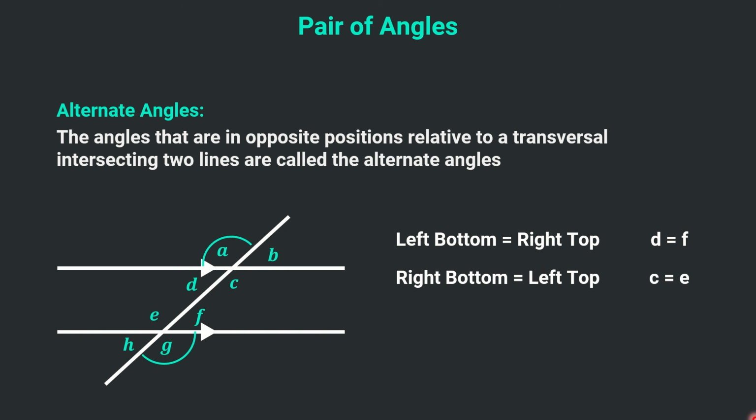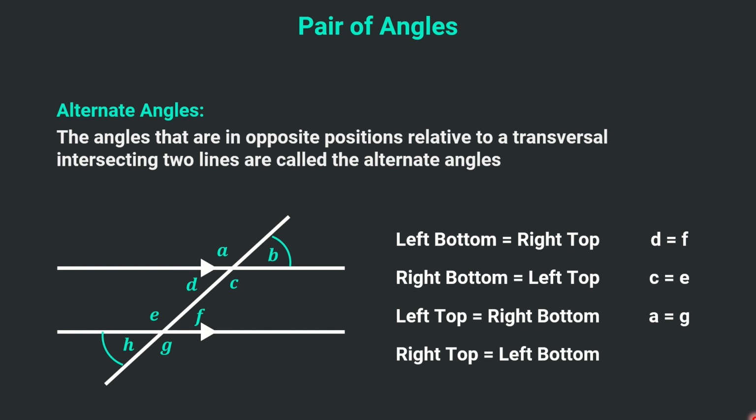Then we have these pairs, so angle A will be equal to angle G because this is the left top and this is the right bottom. So the left top will be equal to the right bottom because opposite to left is right and opposite to top is bottom. So angle A is equal to angle G. Similarly, we have this angle B and H. This is the right top and the left bottom. These are again alternate angles and B will be equal to H.